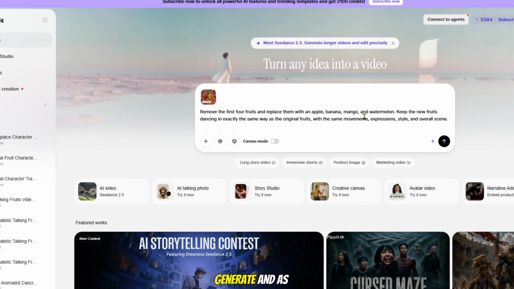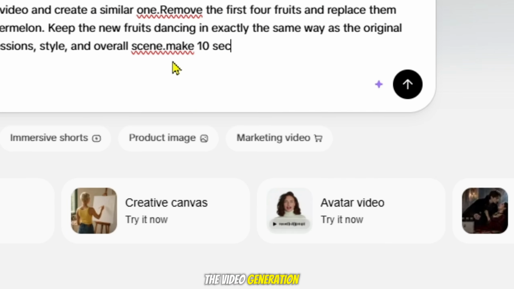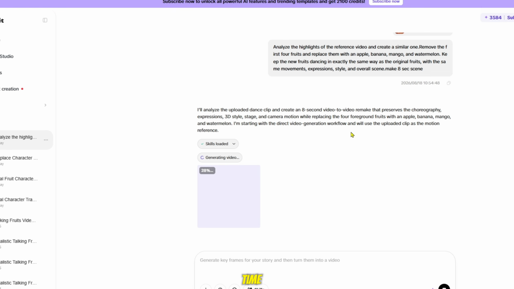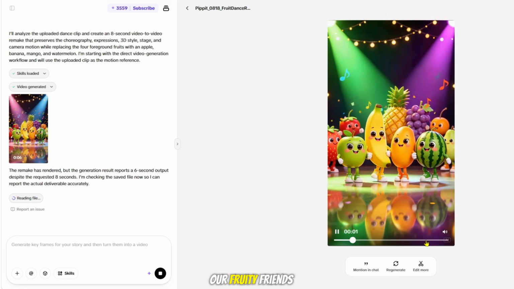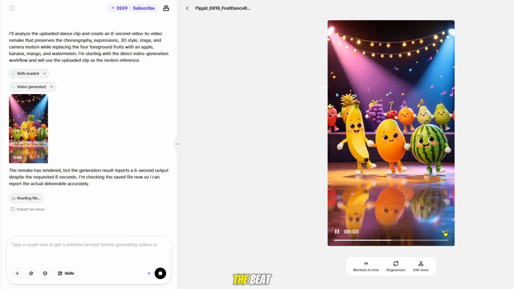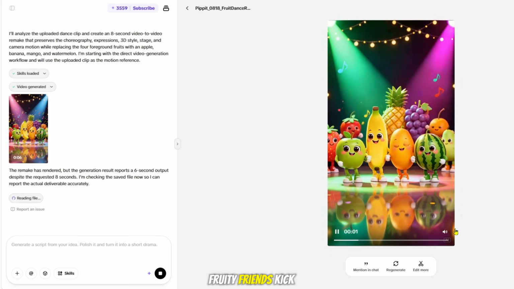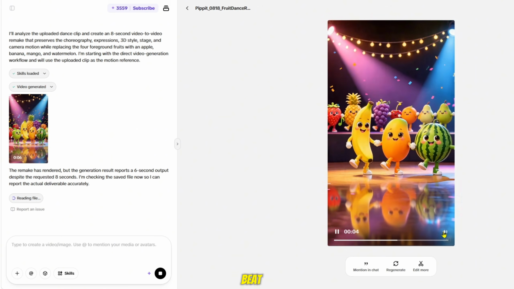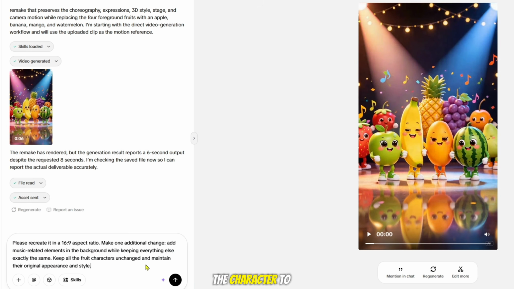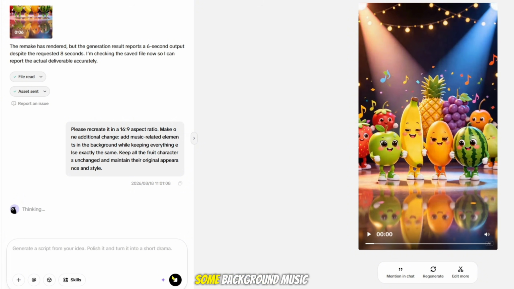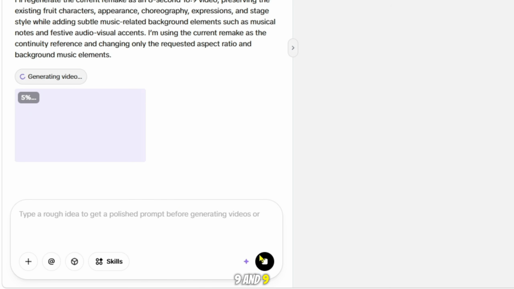I'll click on Generate, and as soon as I click it, the video generation will start. It will analyze the video and start generating within a short time, and now it has been created in the 9:16 shorts format. Let me play the result for you. You can see that it has the voice and everything, including background music. But I want something a little different. Maybe I want the character to say something different, or I want some background music, so I'll simply recreate it with another prompt. You can create videos in both 16:9 and 9:16 formats, with the changes you want.